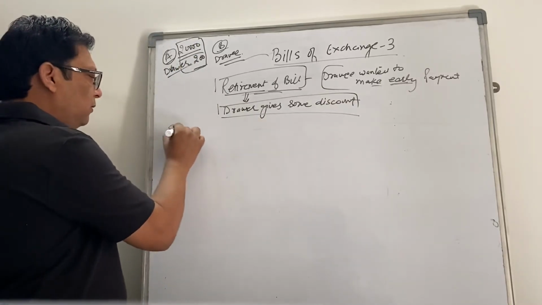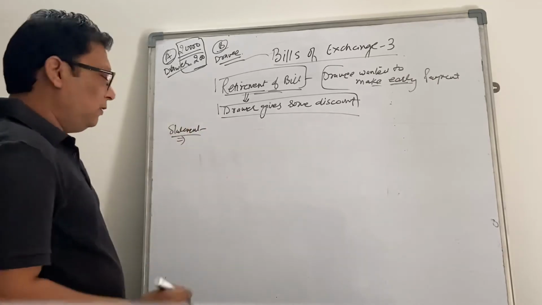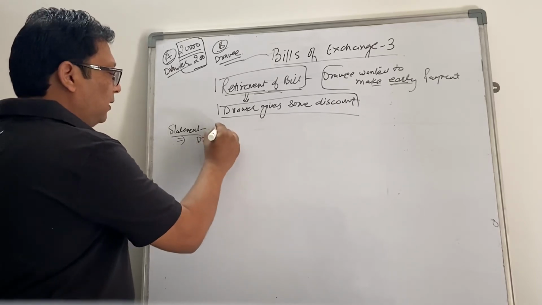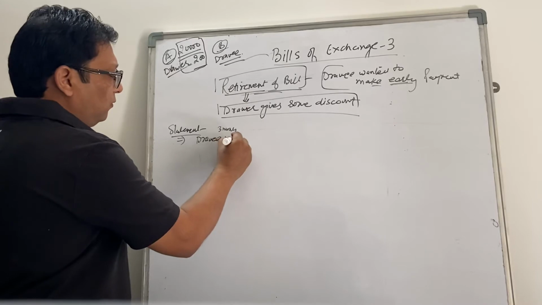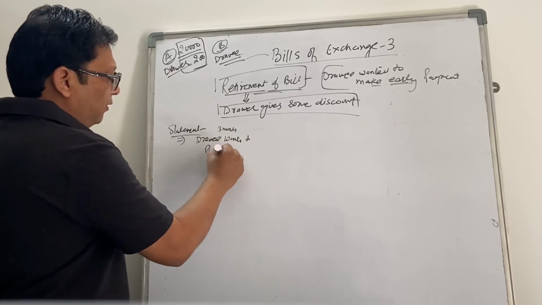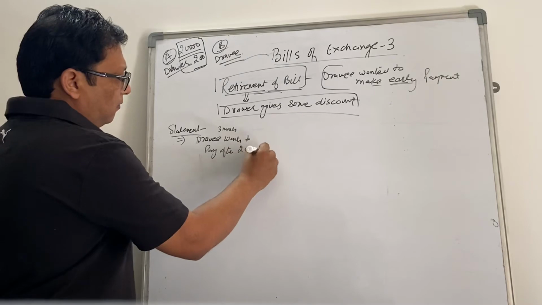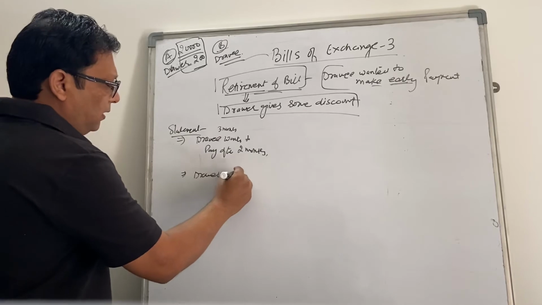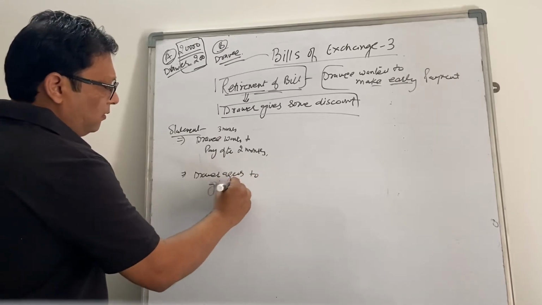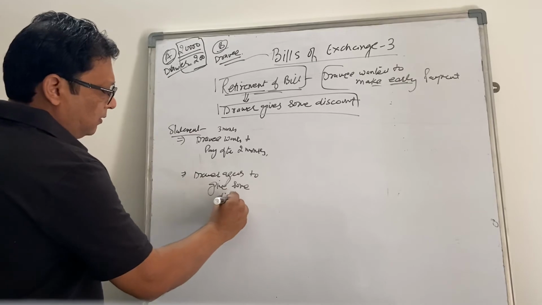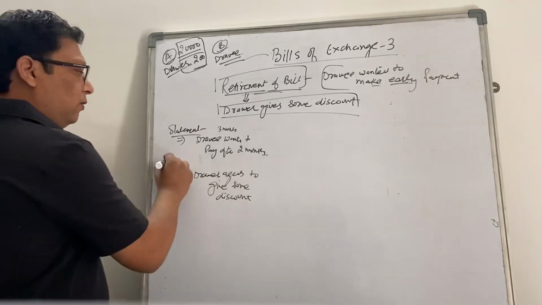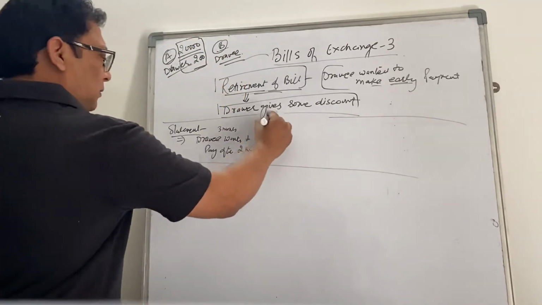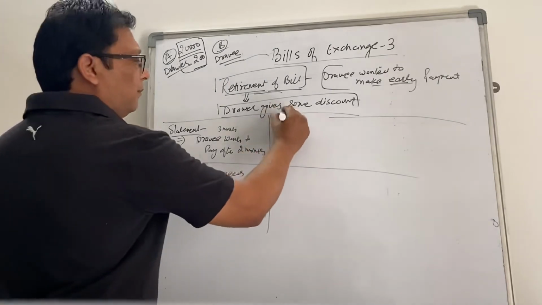The drawee has a 3 months bill and wants to pay after 2 months, and the drawer agrees to give some discount to ensure that the payment is made earlier, to incentivize. So how will the books of the drawer be impacted?